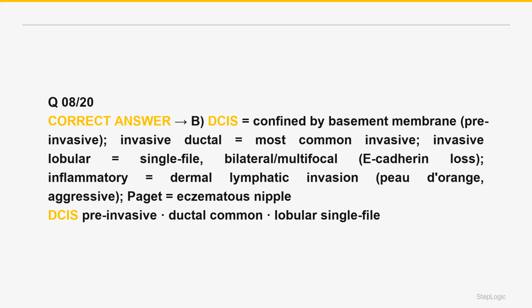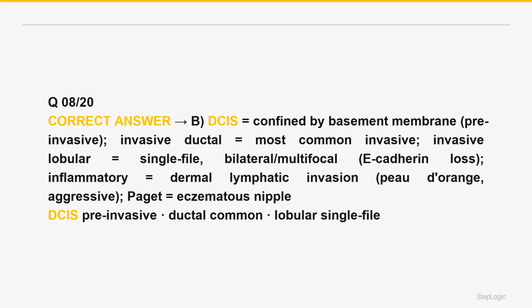Invasive lobular carcinoma grows as cells in a single file, Indian file, pattern due to loss of E-cadherin, and is more often bilateral and multifocal. Inflammatory breast cancer is an aggressive presentation where tumor invades the dermal lymphatics. Blocking drainage leads to a swollen, erythematous, warm breast with peau d'orange, orange peel skin. It has a poor prognosis and is often mistaken for mastitis.